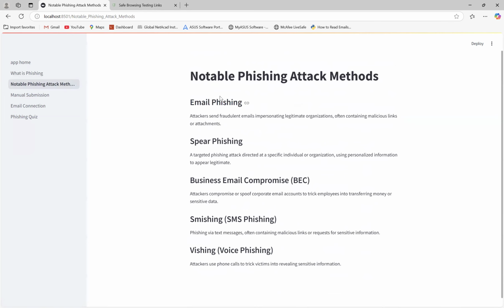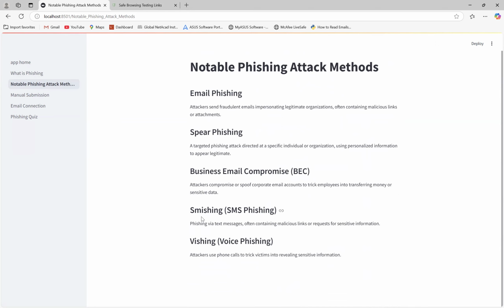Next, we go into notable phishing methods. It gives a breakdown of a couple of them. We have your first one, which is your basic email phishing, which everyone ends up getting. We have spear phishing, which goes after high individuals of big organizations. So this explains that one. Then we have smishing, which is SMS phishing. So these are the phone ones you get, talking about like the tolls that Florida is getting currently, and a lot of your crypto ones where it says, oh, confirm this message here from this code.